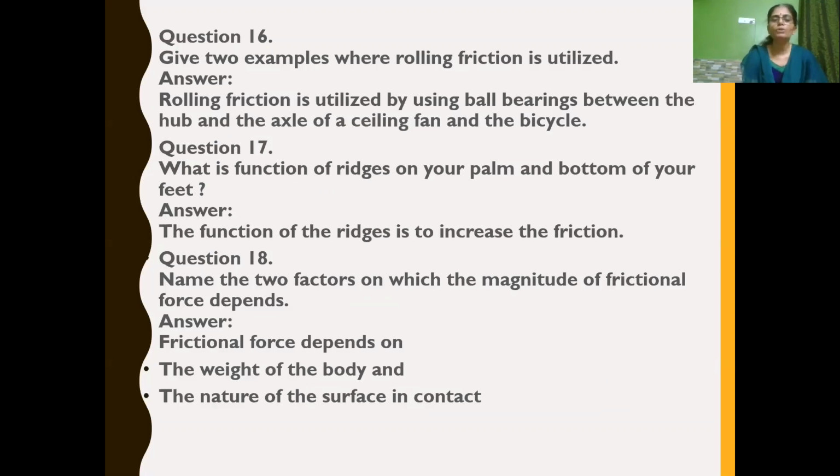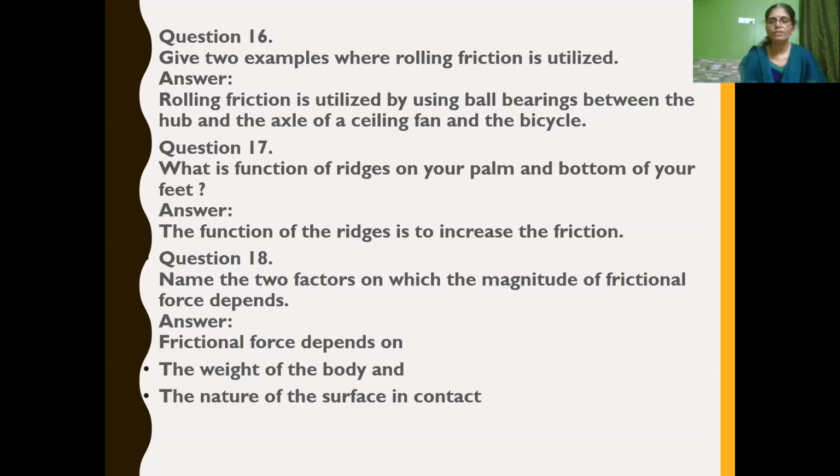Next question: give two examples where rolling friction is utilized. You can write your own examples. For example, rolling friction is utilized in ball bearings between the hub and the axle of a ceiling fan and the bicycle, where rolling friction is utilized.